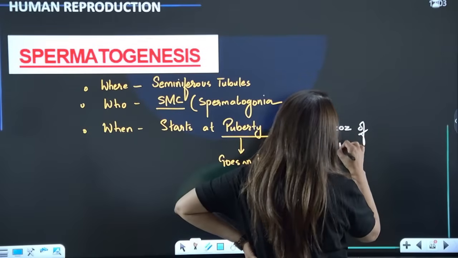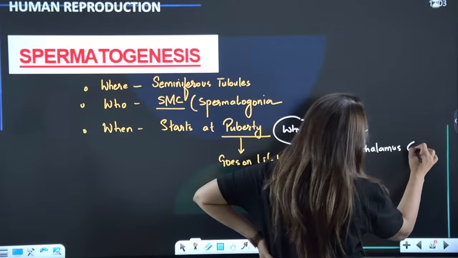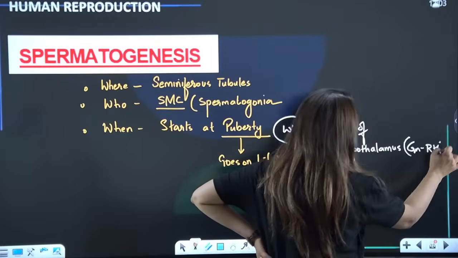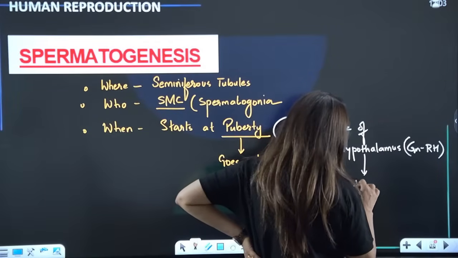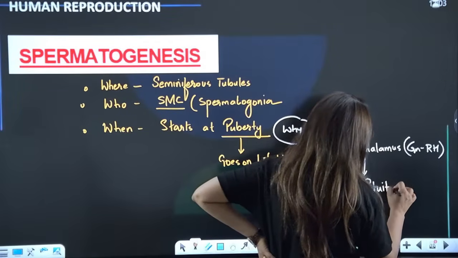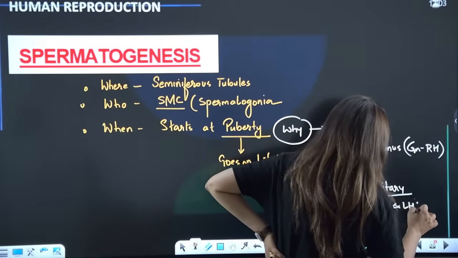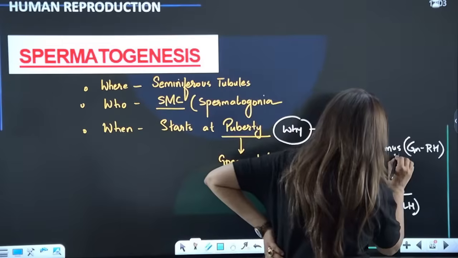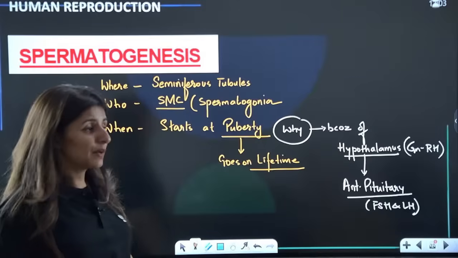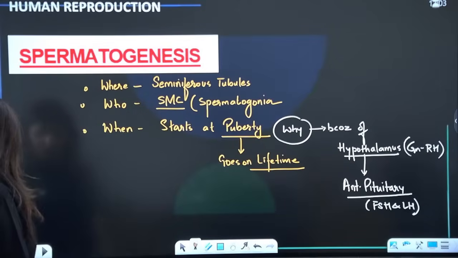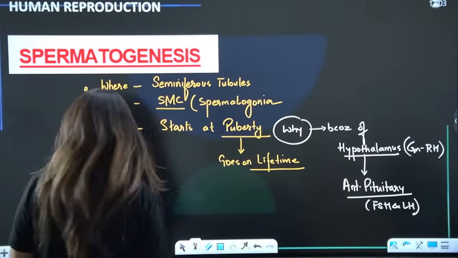That means the hypothalamus produces GnRH, gonadotropin releasing hormone. This is also a part of the biological clock, which stimulates the anterior pituitary to produce gonadotropins like FSH and LH. So basically, your hypothalamus and anterior pituitary stimulate the production of sperms during this phase. Are we clear? So the next question is how.